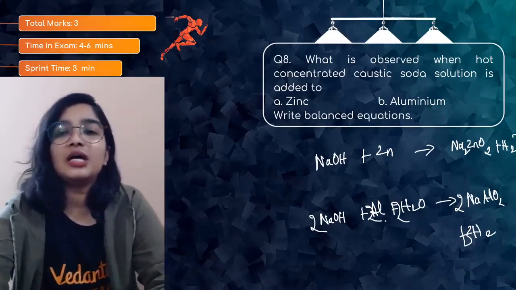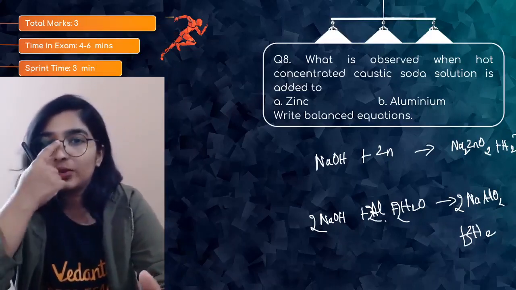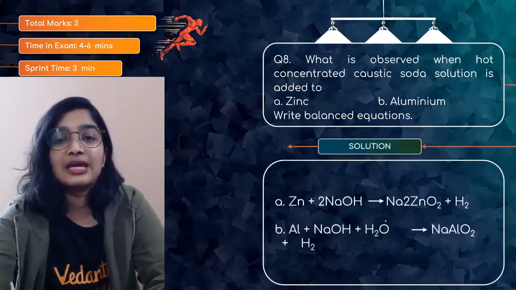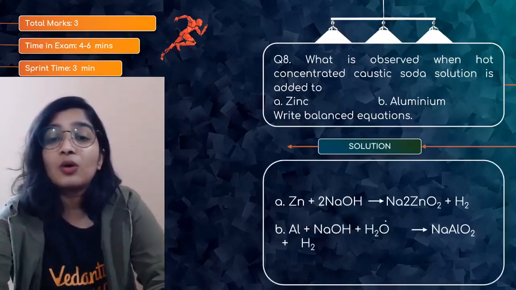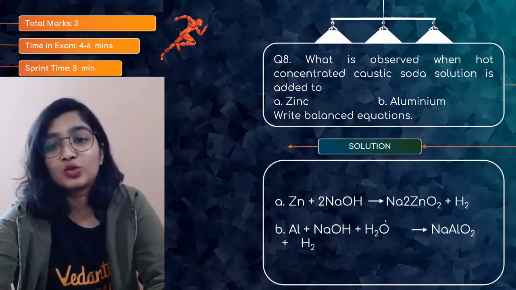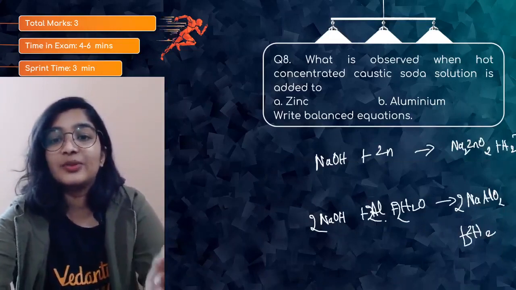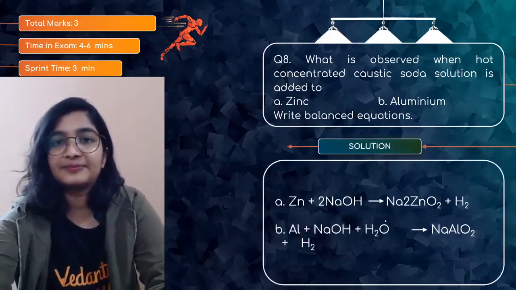So when caustic soda, that is NaOH, is made to react with zinc and aluminium, you will get sodium zincate and sodium aluminate along with the evolution of hydrogen gas. So they have asked you to balance it. So make sure the equation is balanced.